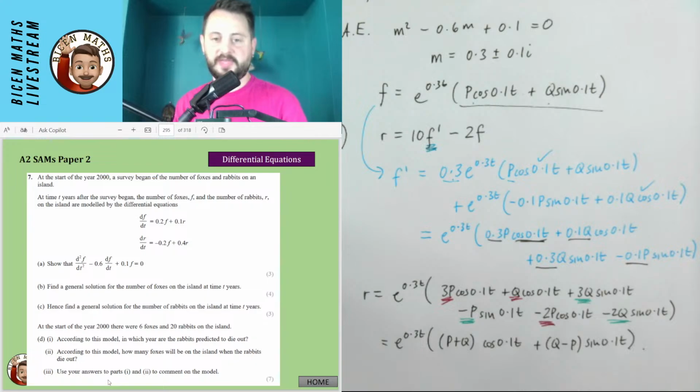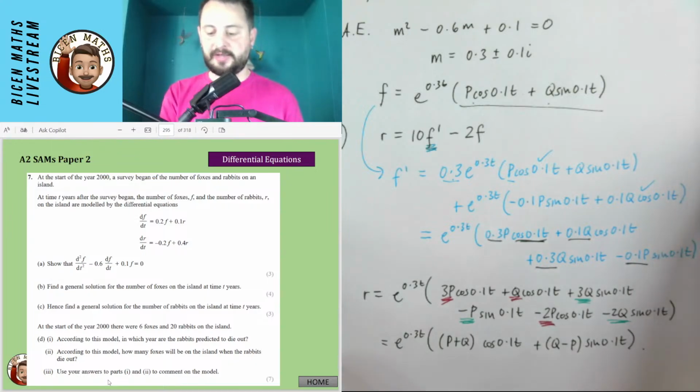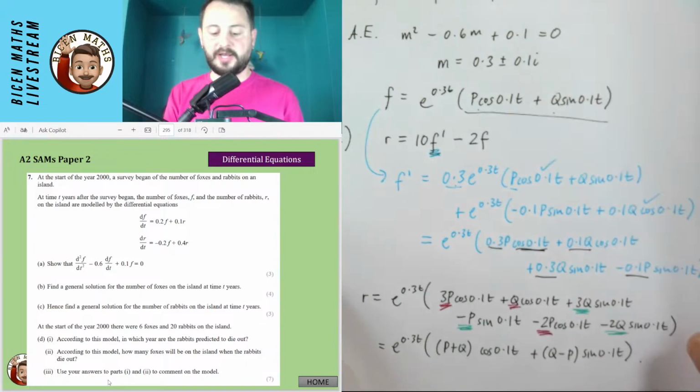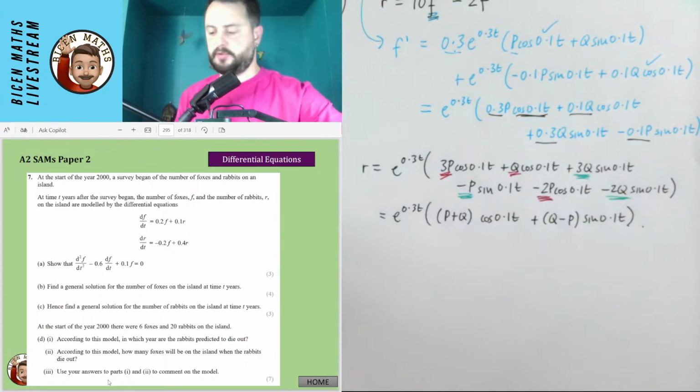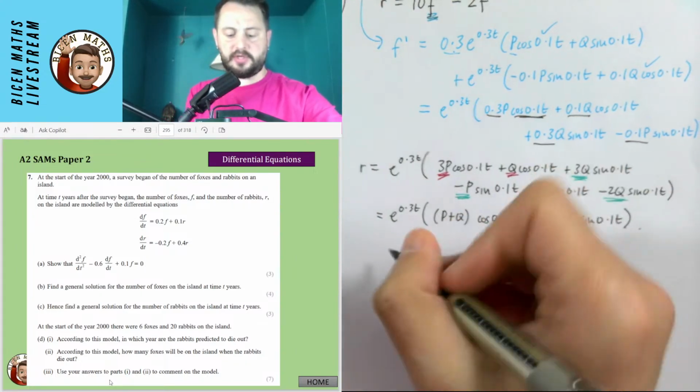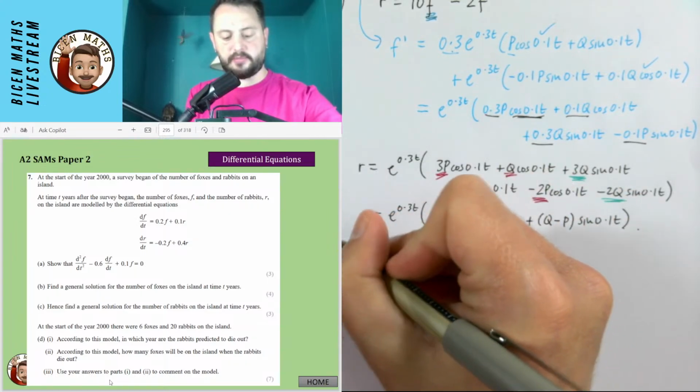So it says at the start of the year 2000. So when t is equal to 0, we know there are 6 foxes and 20 rabbits. And we're going to have to try and use that to find out what P and Q are, basically. So we're just going to jot down from the question that when t equals 0,